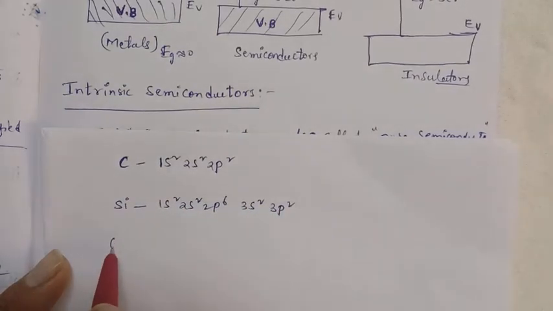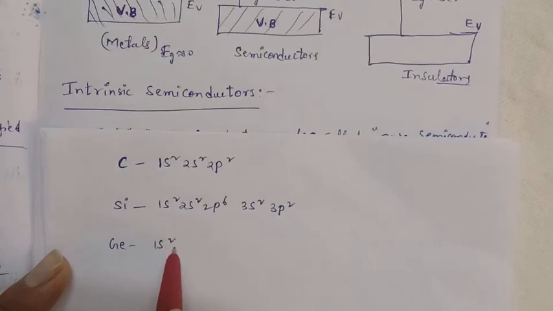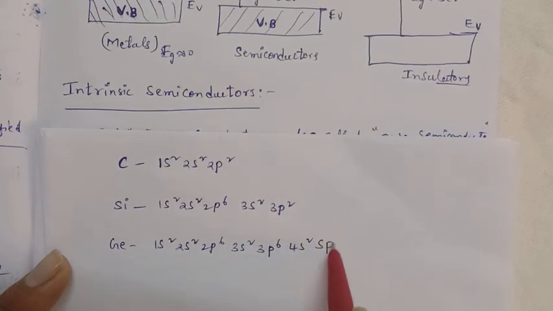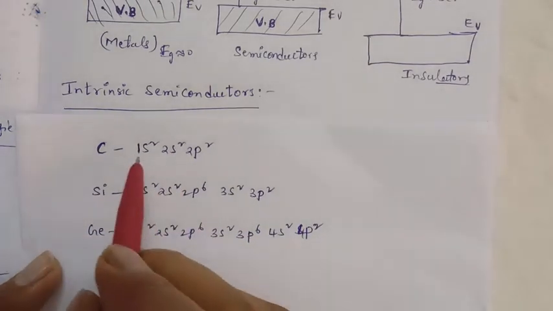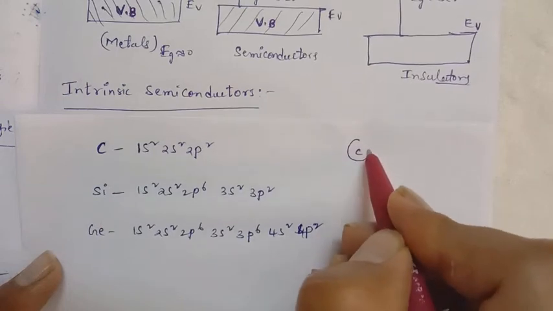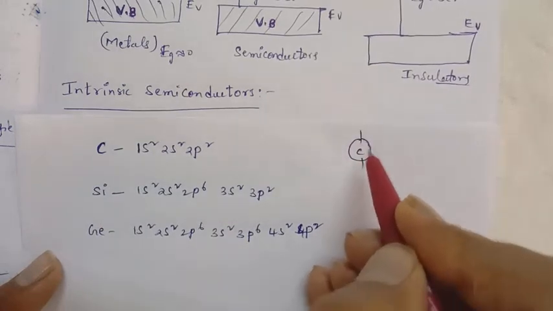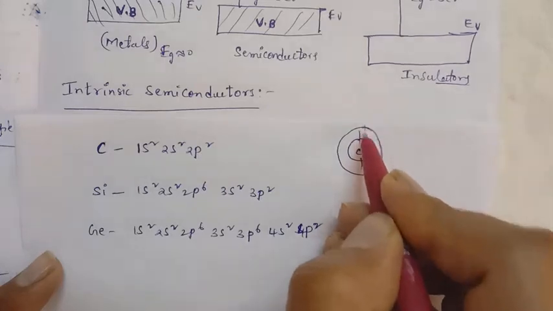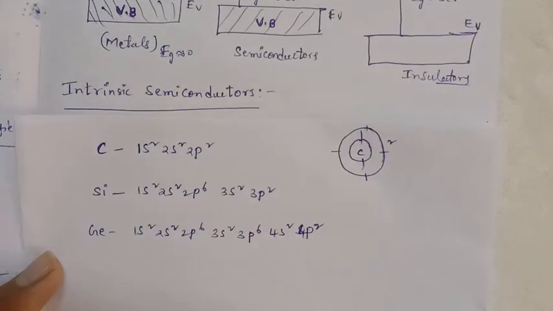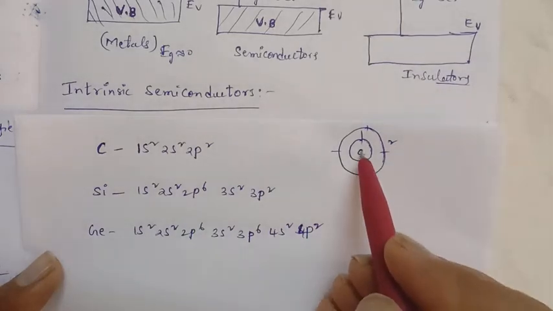In the case of germanium: 1s2, 2s2, 2p6, 3s2, 3p6, 4s2, 4p2. So in the case of carbon, the first orbit is filled with 2 electrons and the second orbit is filled with 4 electrons. It is a second orbit, closer to the nucleus.